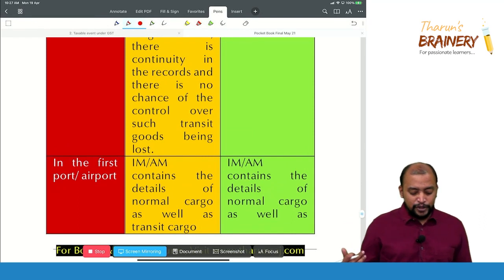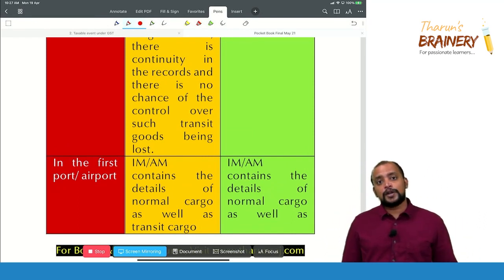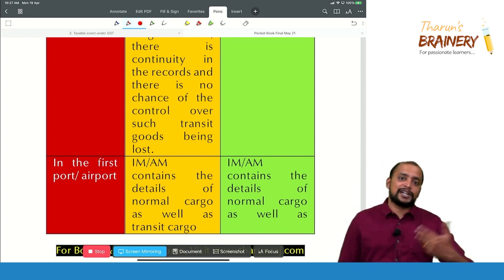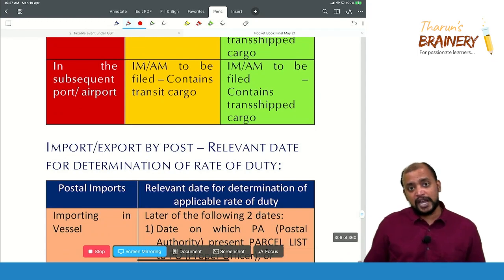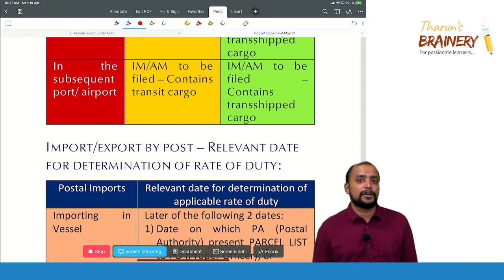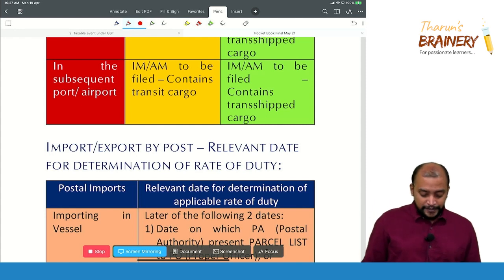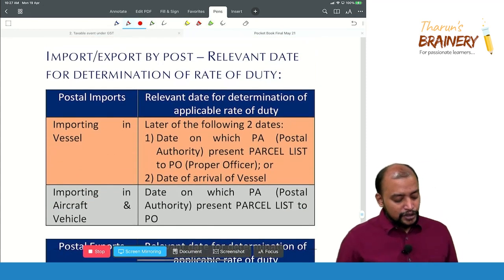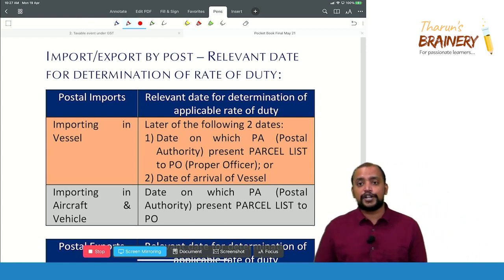And in the first port or airport, they will be filing the details of normal cargo as well as transit cargo or transshipment cargo. Whereas in the subsequent port or airport, again an import manifest or import report or arrival manifest needs to be filed. Okay.